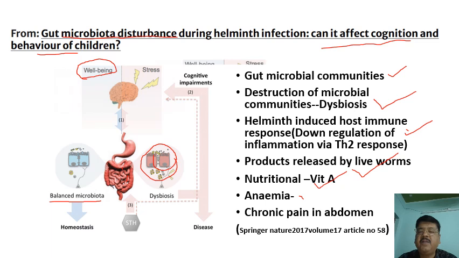Anemia is also there, and it is a well-known fact that anemia leads to various impairments: cognitive impairments, even social impairments, and irritability. Then chronic abdominal pain can be a simple reason for inability to concentrate on studies. In addition to that, absence from school is quite possible. This is the reference from where this information is taken.